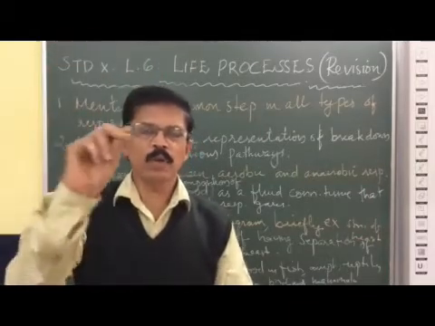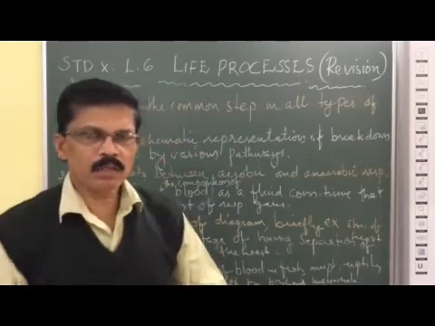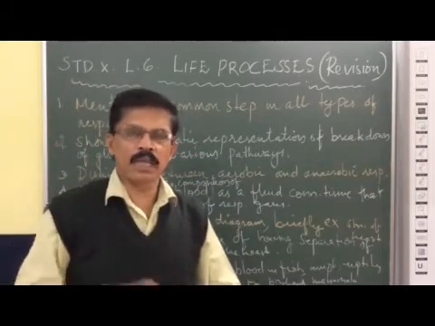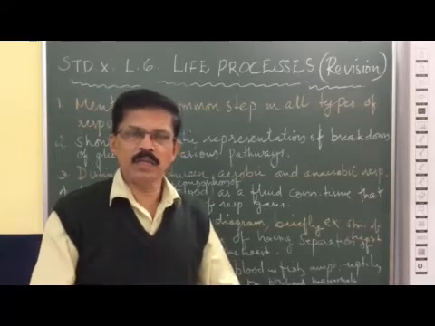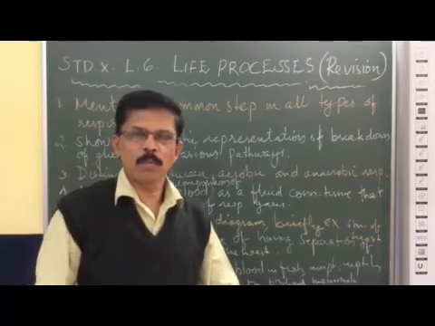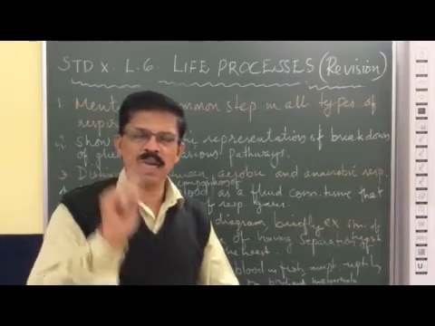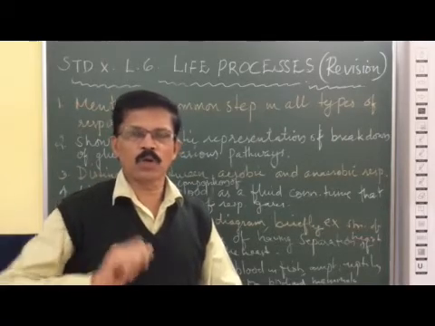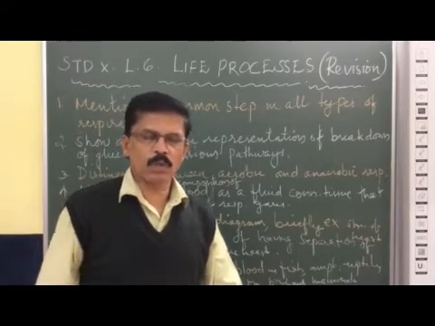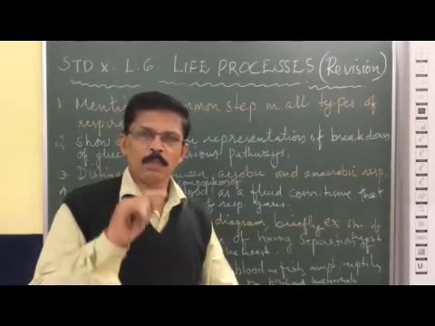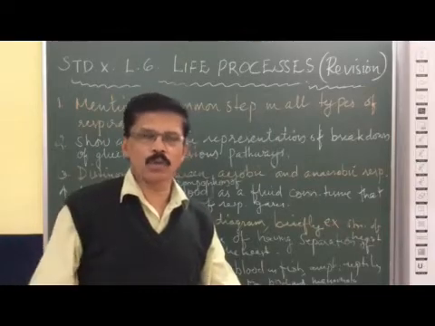In the second step, the pyruvic acid enters the muscle cells. In muscle cells, the pyruvic acid breaks down anaerobically, in the absence of oxygen, into lactic acid and some amount of energy. Now, in the third and most important step, the pyruvic acid enters into mitochondria.